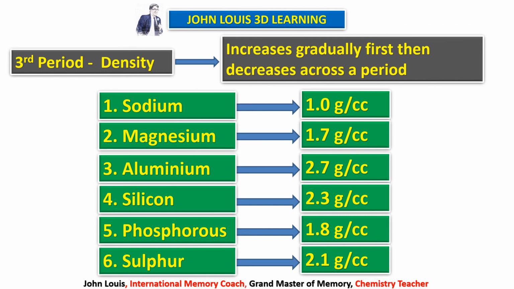Similarly, we have learnt the definitions of boiling point and melting point and their trends in the periodic table, that is, what happens when we go down a group and when we move across a period.